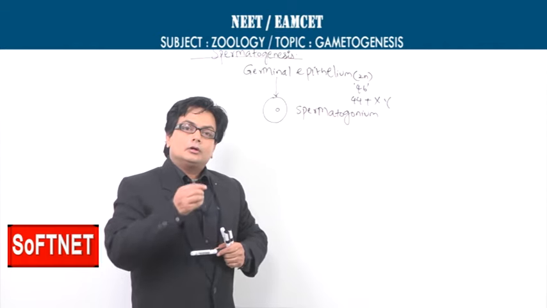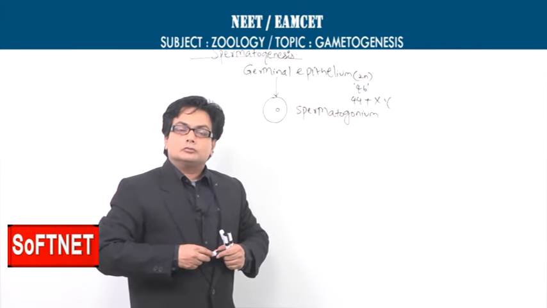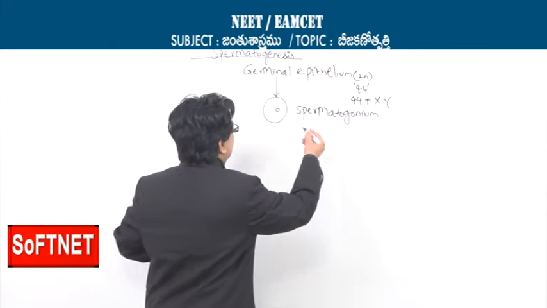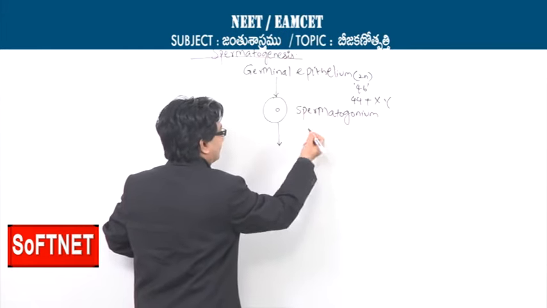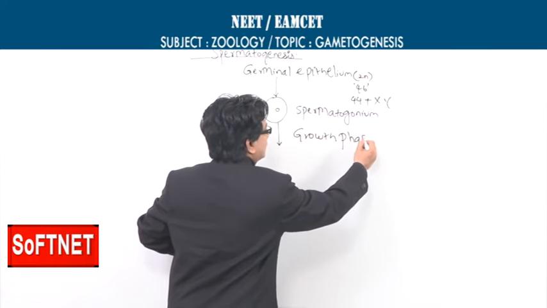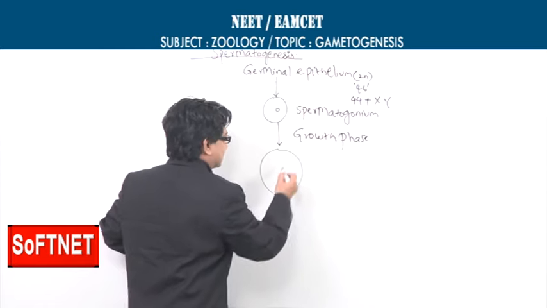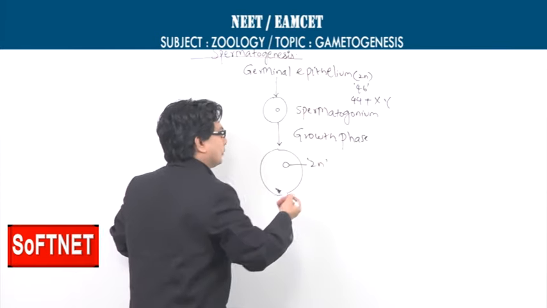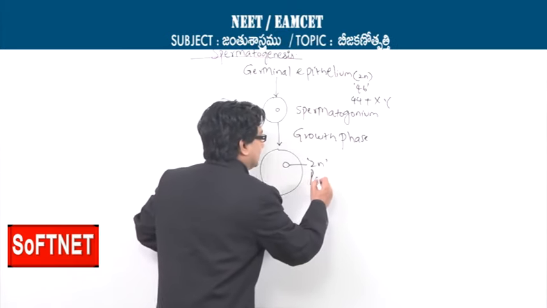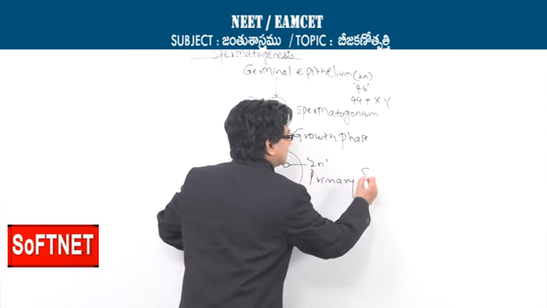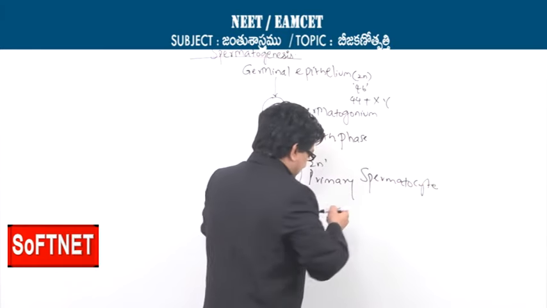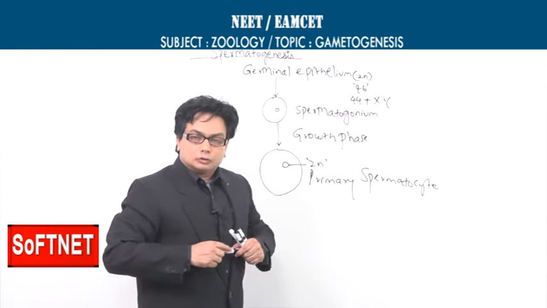Now, some of the spermatogonial cells will enter into the growth phase. When a spermatogonium enters the growth phase, naturally the dimension of the cell will increase, and it will remain diploid, but the size of the cell will increase, and we call it the primary spermatocyte. So the primary spermatocyte is the result of the growth phase.